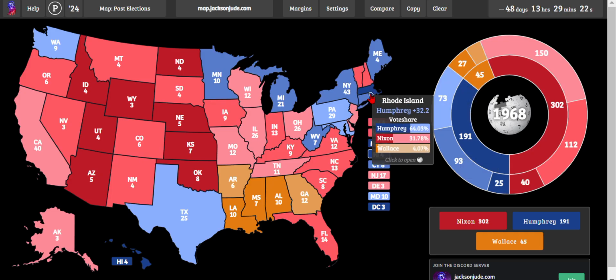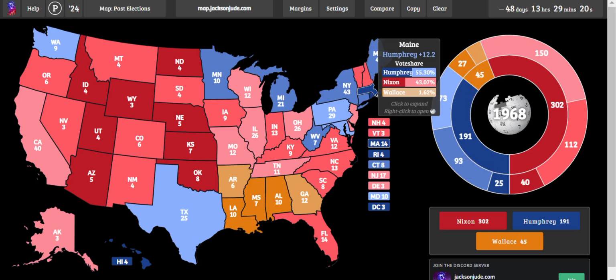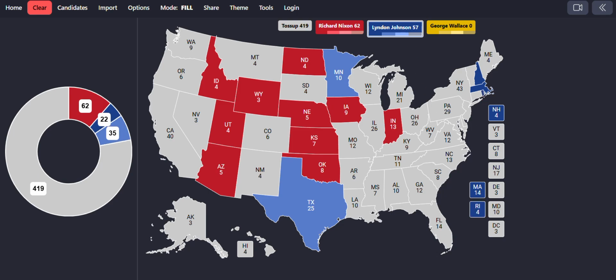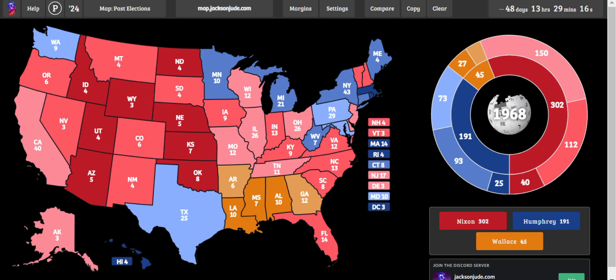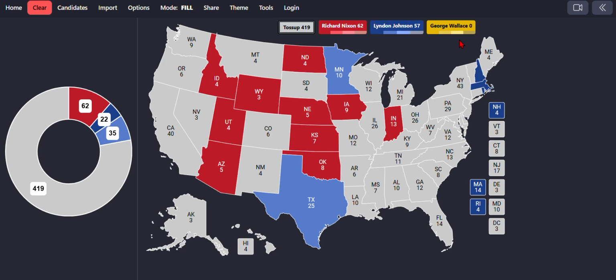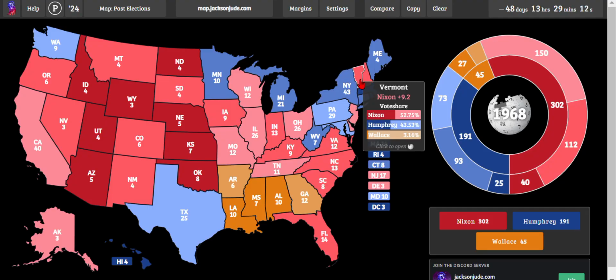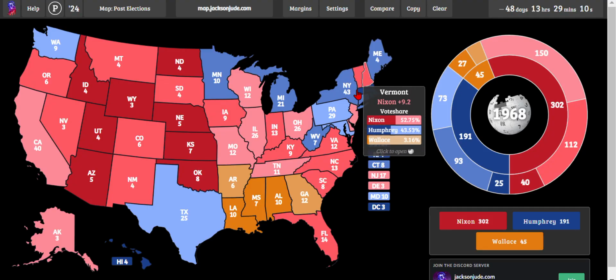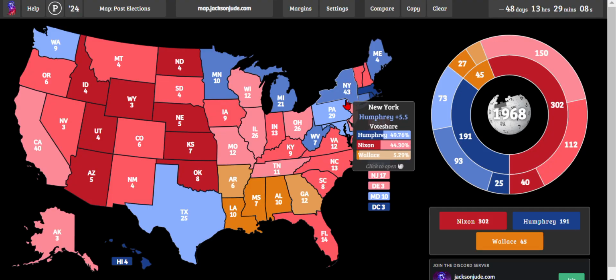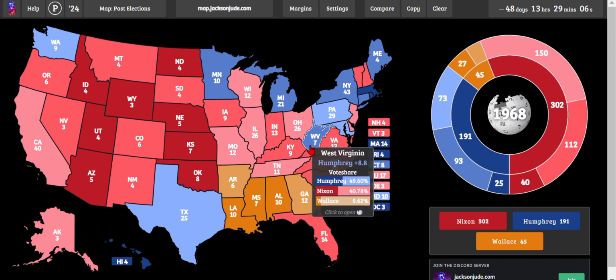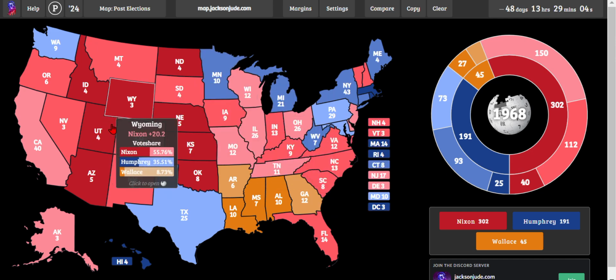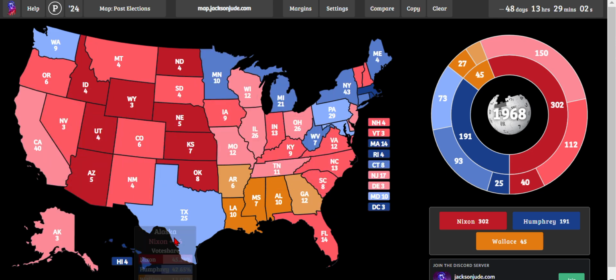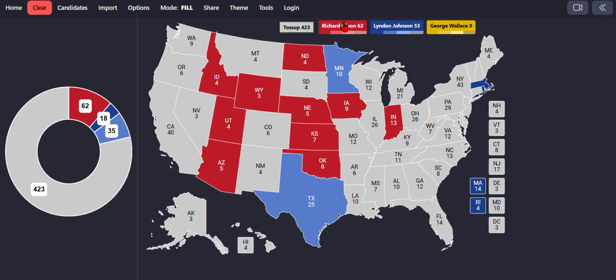Humphrey kind of carries him in the Northeast, Rhode Island. Sorry, not New Hampshire. What did I do New Hampshire for? These two states are actually really Republican back then. I think those are it for the safe Democratic states and also the safe Republican states. Let's move on to the likely Republicans.